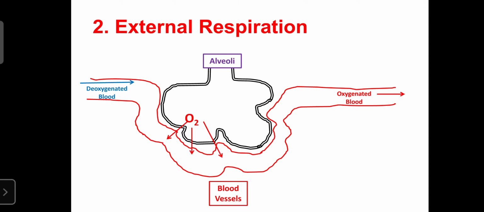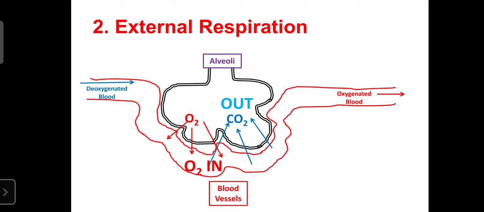The oxygen enters the blood due to the pressure difference between blood and alveoli, and at the same time the carbon dioxide exits the blood and enters the alveoli. This process is known as external respiration, the exchange of gases between blood and alveoli. Oxygen enters the blood vessel, and carbon dioxide enters the alveoli from the blood. Then the blood becomes oxygenated blood, and it is transported towards the respective chamber of the heart.